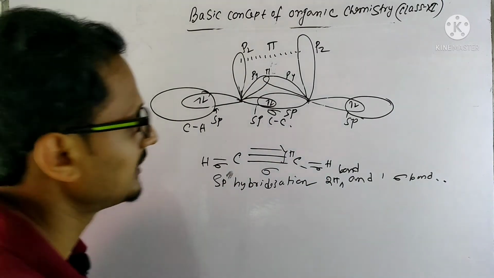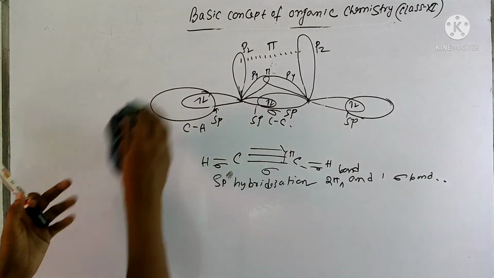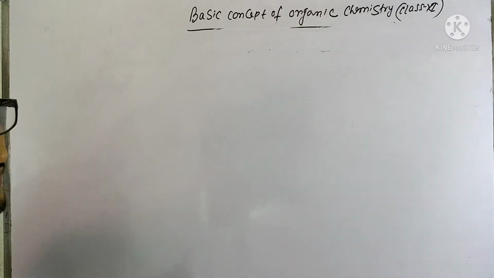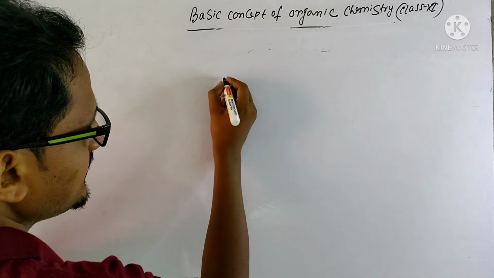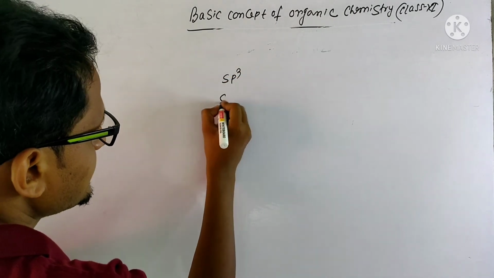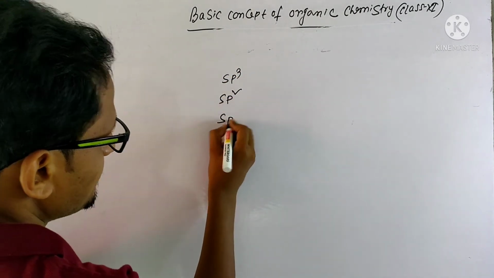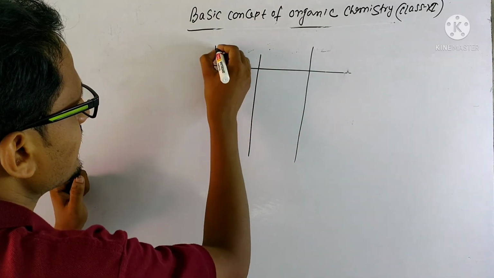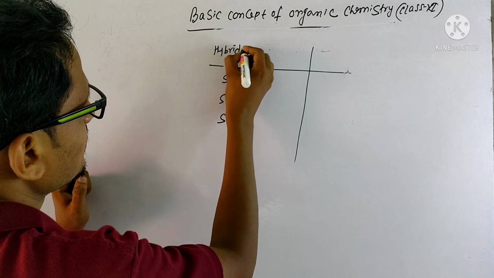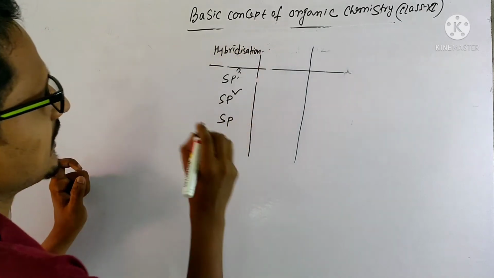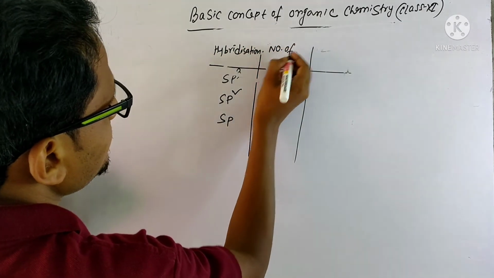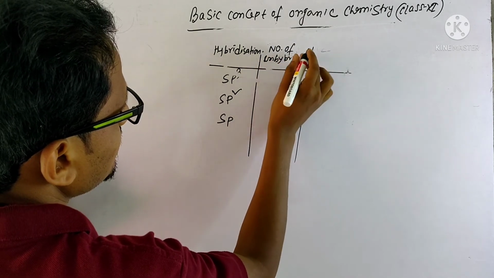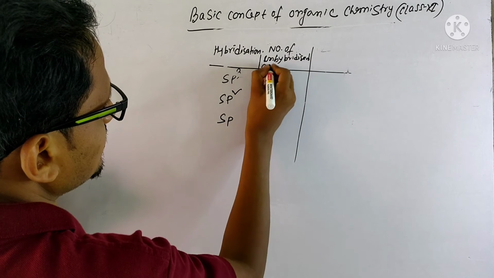Now if you compare this hybridization, sp, sp2 and sp3, we can write a chart. Say in sp3, sp2 and sp, here the number of unhybridized orbitals.